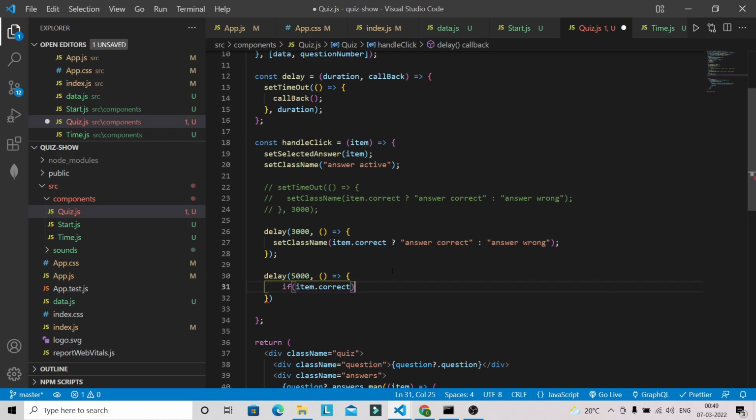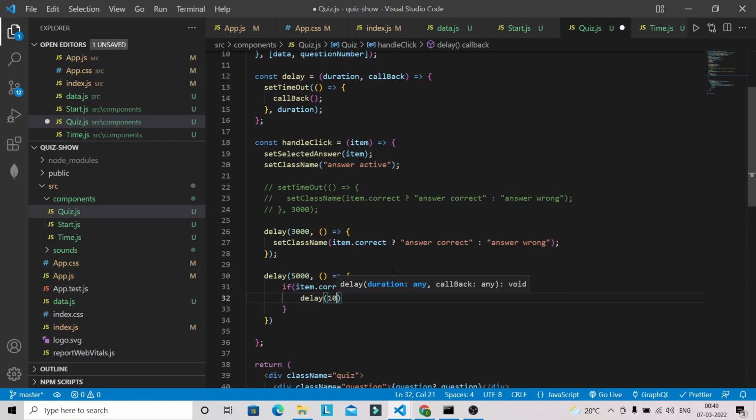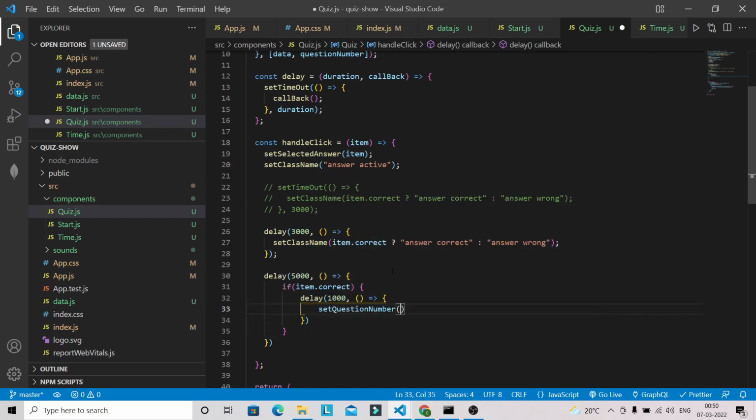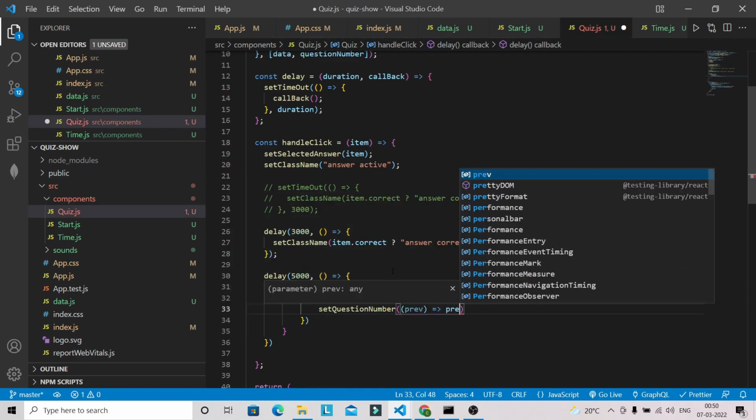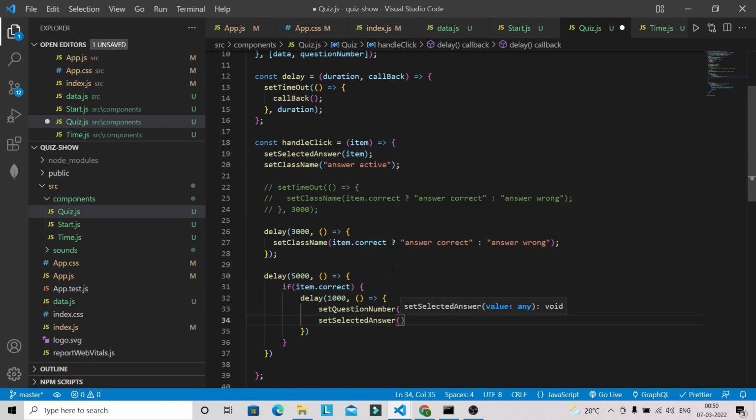Then what we have to do is have a delay with 1000 milliseconds, then it will move to the next question. So over here we set question number. I'm going to increase the question number, so let's increase this one, and now set selected answer will be null this time. So this is our if condition.